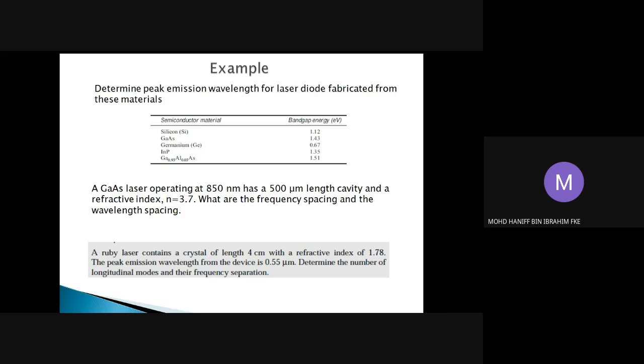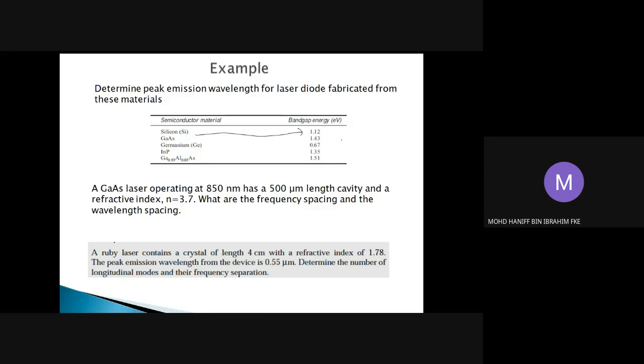We have this list of semiconductor materials and also the bandgap energy with regard to each material. The first question is to determine the peak emission wavelength for a laser diode fabricated from these materials. For instance, let's take silicon. Silicon has a bandgap energy of 1.12, so we need to find out what should be the wavelength emitted by this material.